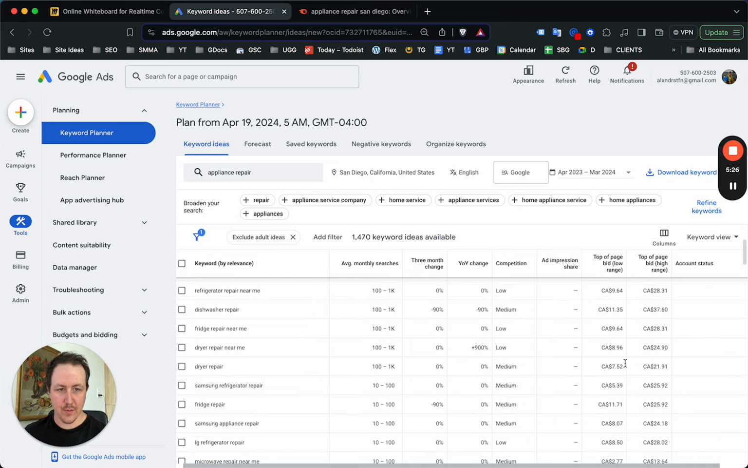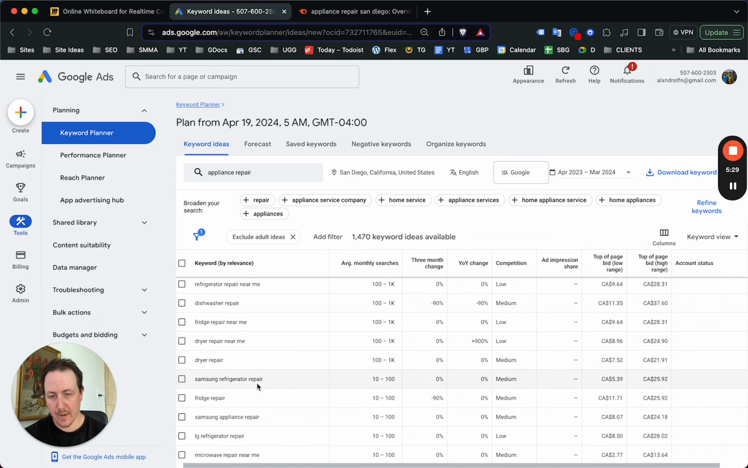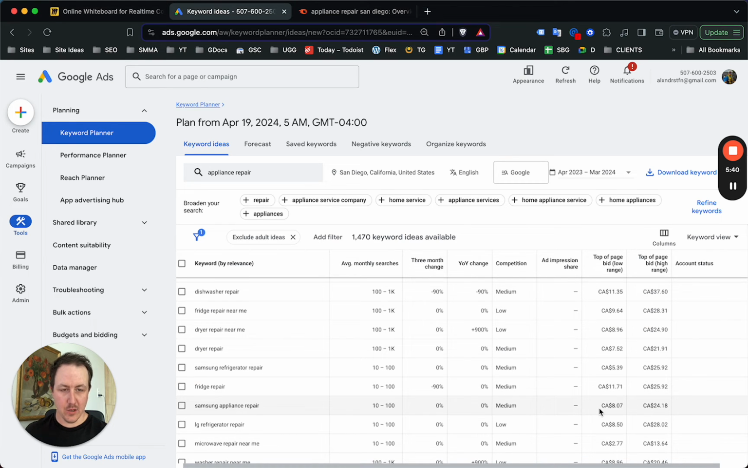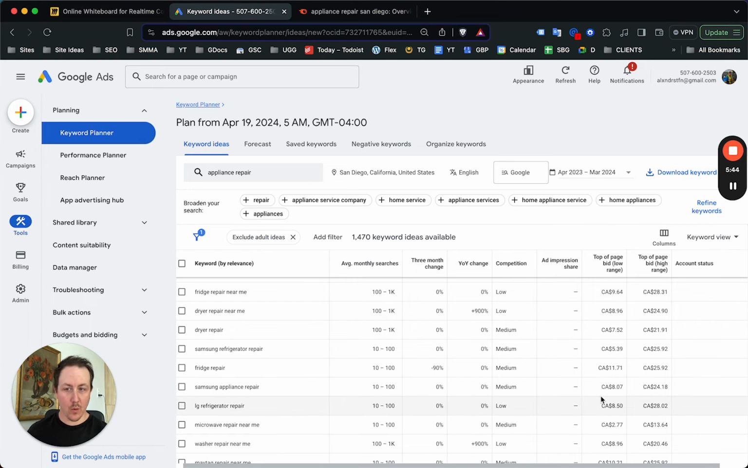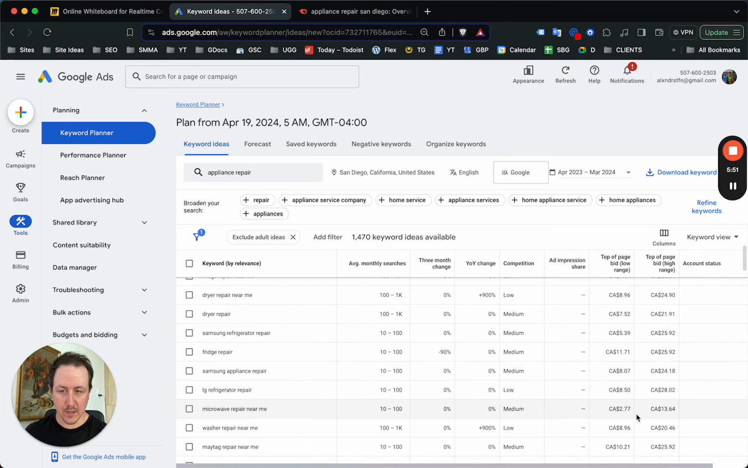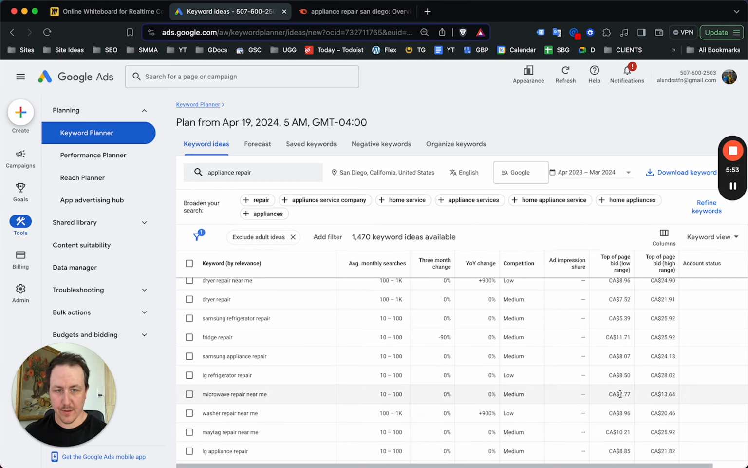You can scroll down through this and you can see here, Samsung refrigerator repair. The low bid range for San Diego is about, let's say $4 US. And you can see for Samsung appliance repair, $8 Canadian, so about $6 US. LG, $6. Already your cost per click is 40% less. Look at that, microwave repair. I don't know if you guys are converting a lot of microwave repair jobs, but it's a $3 cost per click Canadian, so it's $2.25 US.